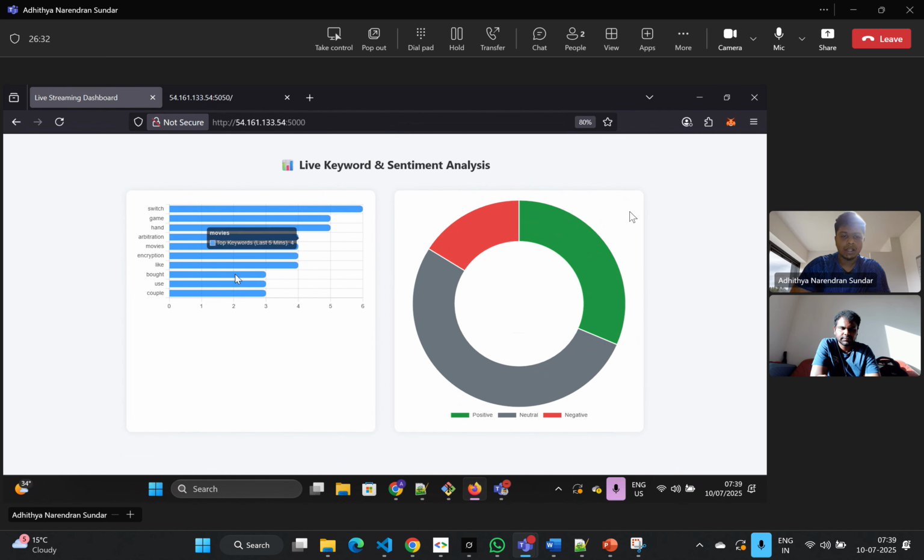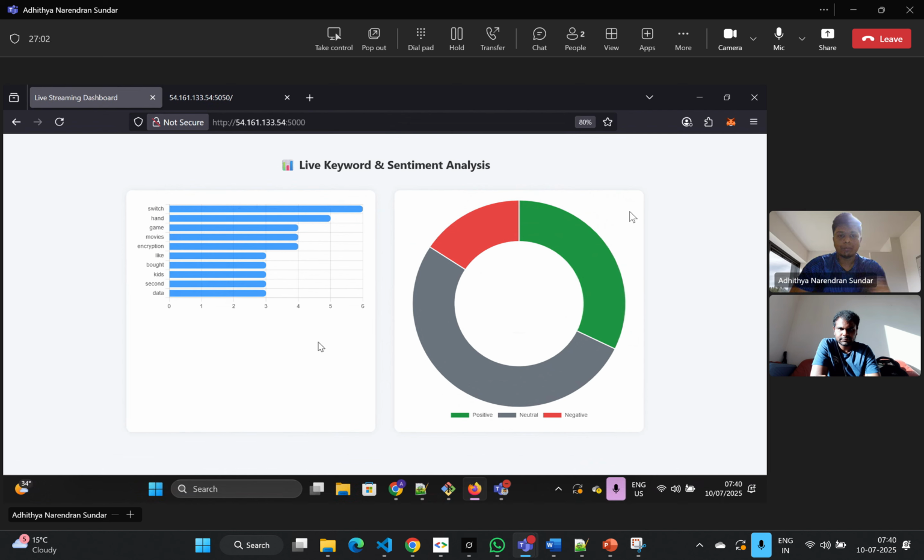We have implemented this sliding window as well because, from a user point of view, as you can see, the word count just increased. What I'm trying to explain is that a user has to know what the top keywords are and how many minutes the word counts are being reset. So we have implemented this sliding window as well.